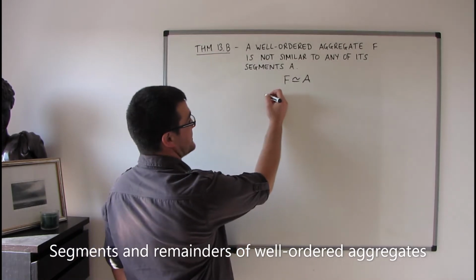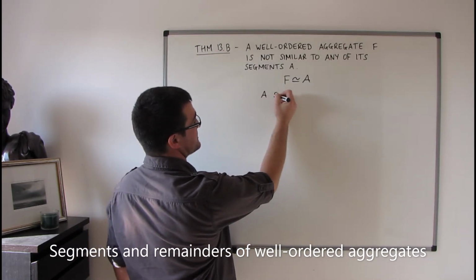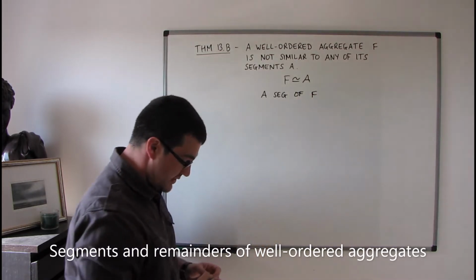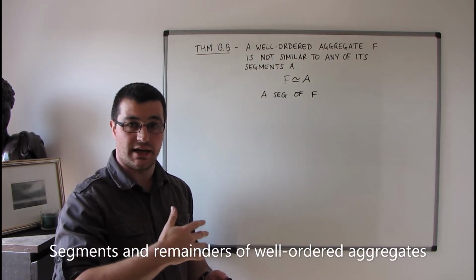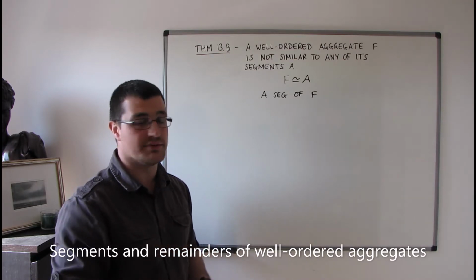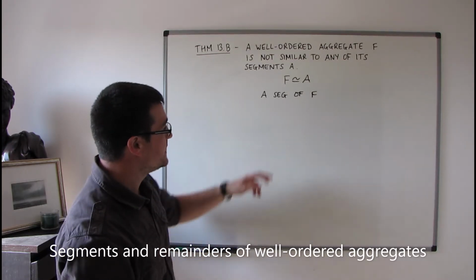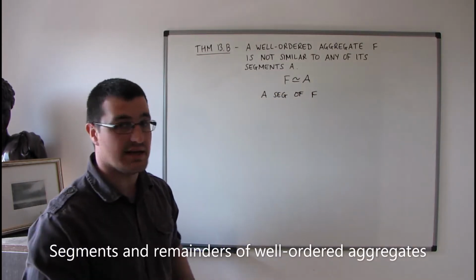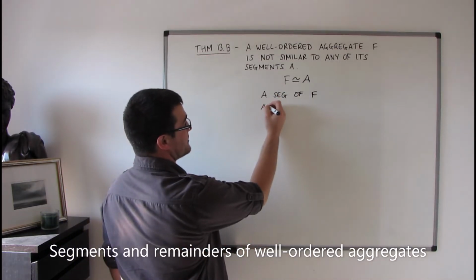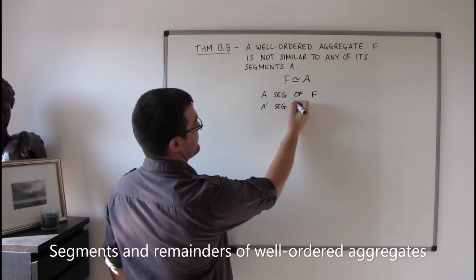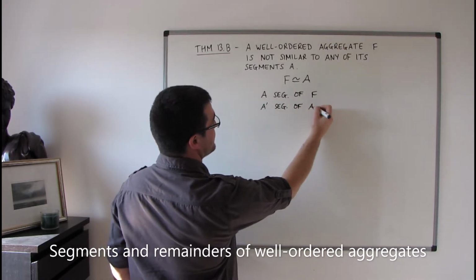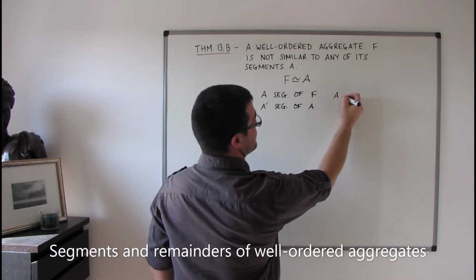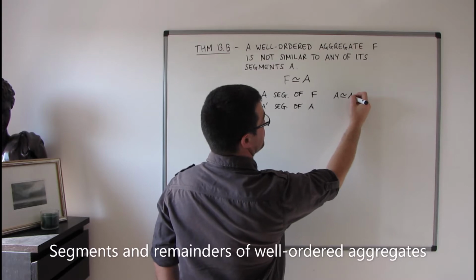So if I consider A as a segment of F, then using Theorem A, which I didn't prove, but I went through the statement quite informally, because F is similar to A and A is a segment of F, that means that there must be an A primed, which is a segment of A, such that A is similar to A primed.